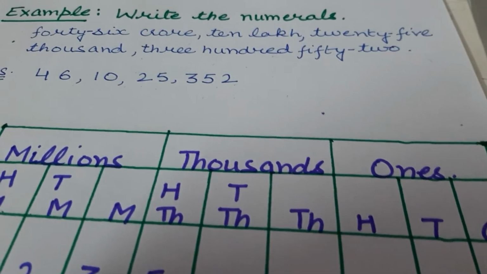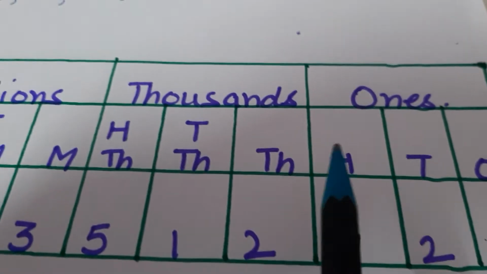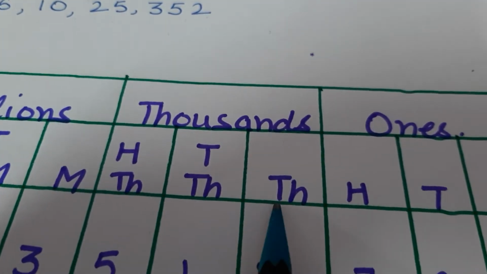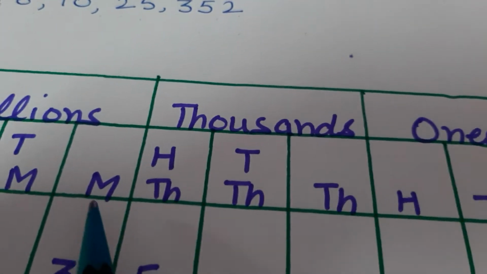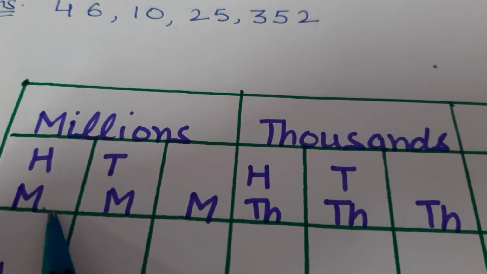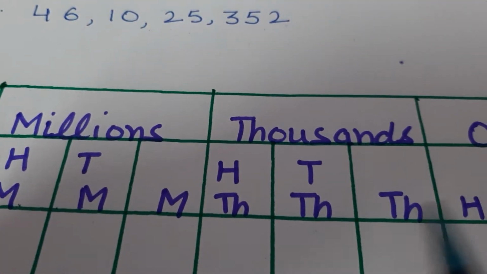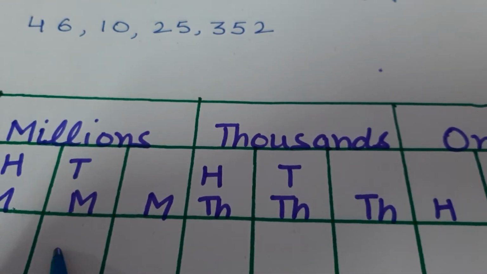So please speak after me. Ones, tens, 100, 1000, 10,000, 100,000, million, 10 million and 100 million. All these are places of international number system.